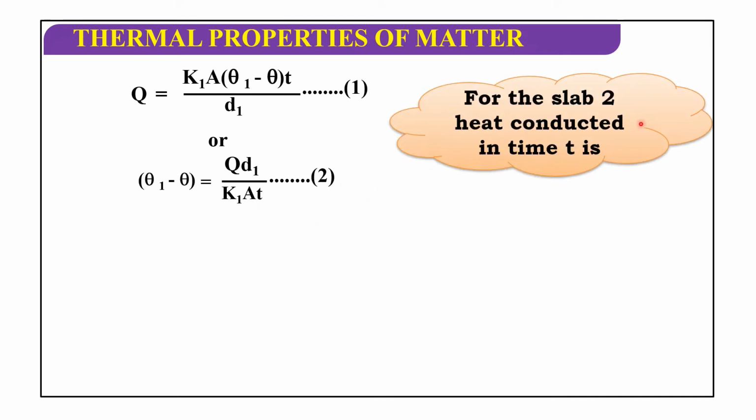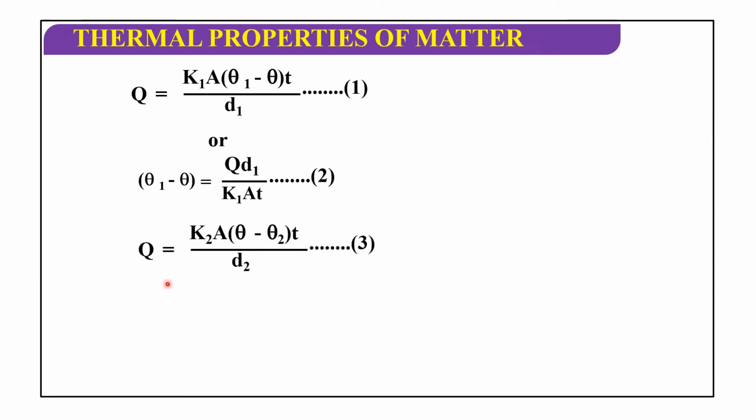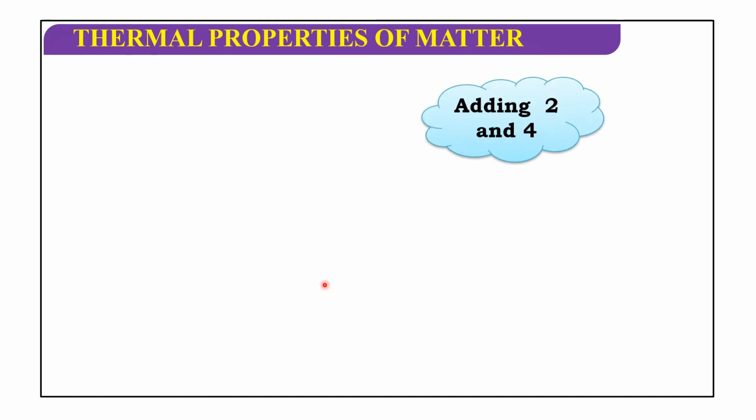So for slab 2, the heat conducted in time t is Q equals K2 A (theta minus theta 2) into t by d2. This is equation number 3. Or theta minus theta 2 equals Q d2 by K2 A t. Consider this as equation number 4. Adding equations 2 and 4, we get theta 1 minus theta 2 equals Q by A t into (d1 by K1 plus d2 by K2).